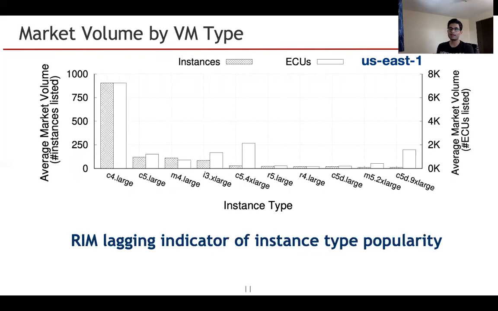This may indicate that C4.large was one of the most popular reserved instance types in the previous generation. Given that reserved instance marketplace third-party offerings are reserved instances purchased sometime before they are listed, this does indicate that RIM is a lagging indicator of reserved instance type popularity.